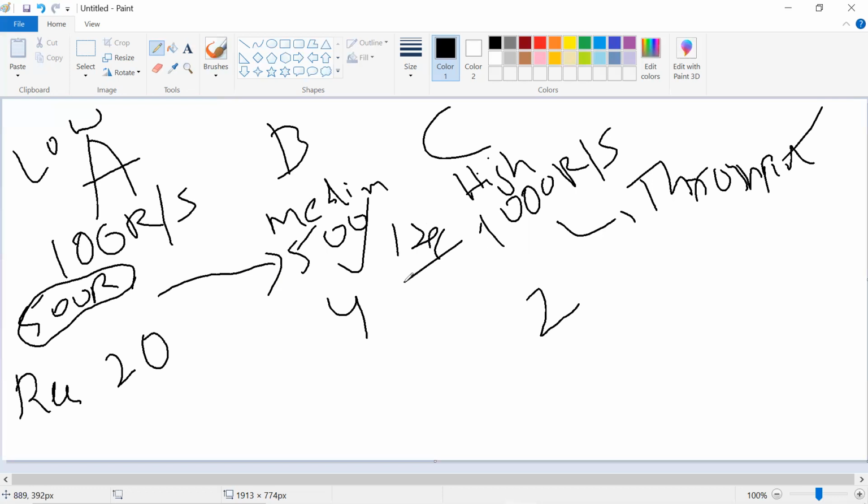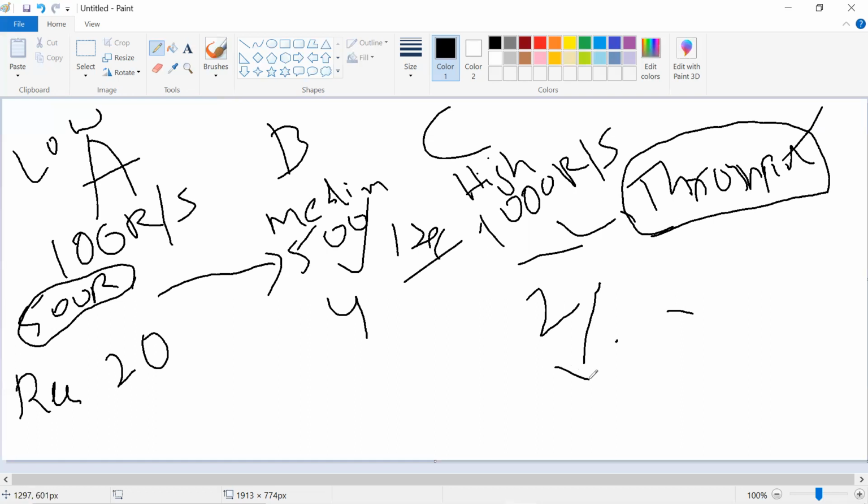So this will help us with throughput. Your response time and throughput are inversely proportional. The lesser the response time, the more the throughput. The higher the throughput, the lower the response time. With more capacity, your response time will be very low because it is much faster.